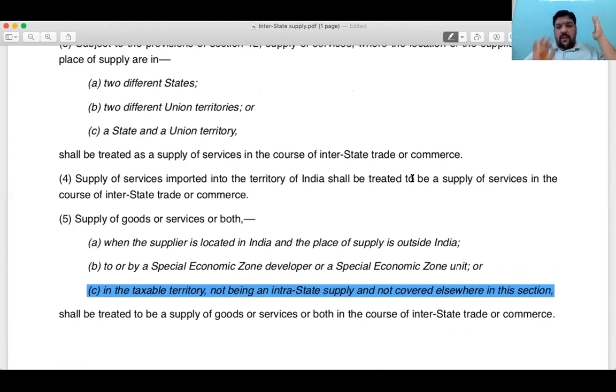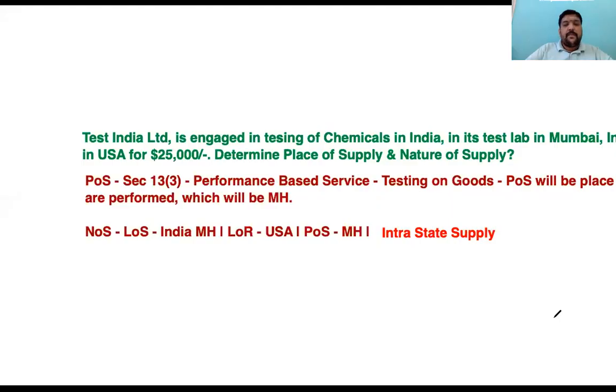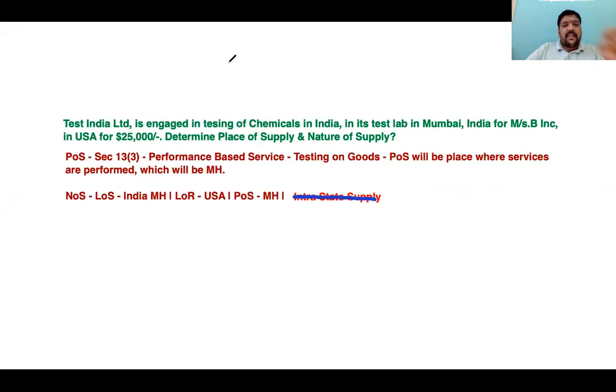7.5(c). Sir, do I need to remember and write it? Definitely yes. Definitely yes. Make yourself highly comfortable. Unique proposition. Normal people, generally, if a question like this is asked, people will invariably close their eyes and say intrastate supply. I am sorry, this is wrong. It is not an intrastate supply at all. This is an out and out interstate supply. It's a clear interstate supply.